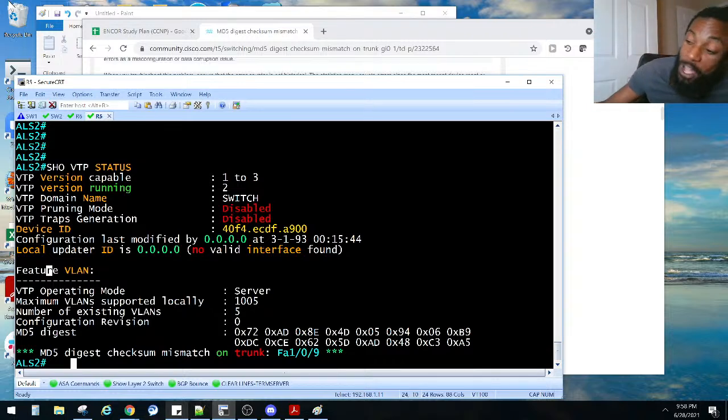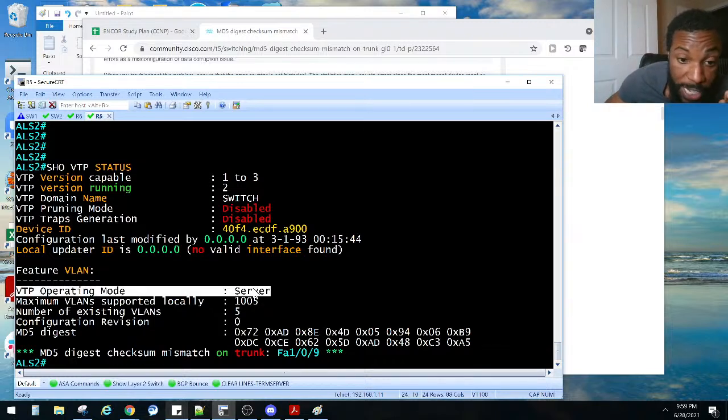This is why I fuck with y'all, man. See, I Googled it. He looked at the same exact thing, and this is how he fixed the problem. So now, if you have this book and you're following this lab, it's not going to tell you this is how you fix this problem. There are different bugs that you can run into with Cisco IOS. This apparently is a bug, and as you can see, I've checked the domain, I've checked the password, I've also checked which mode we're in, triple check on all 4 switches, and we didn't see that problem. So what I had to resort to was Googling.